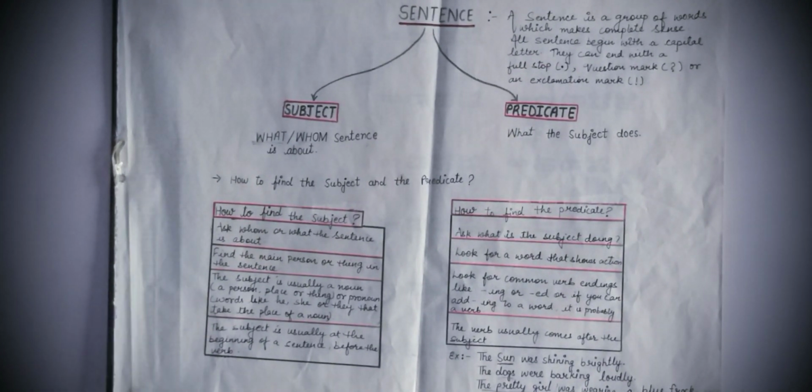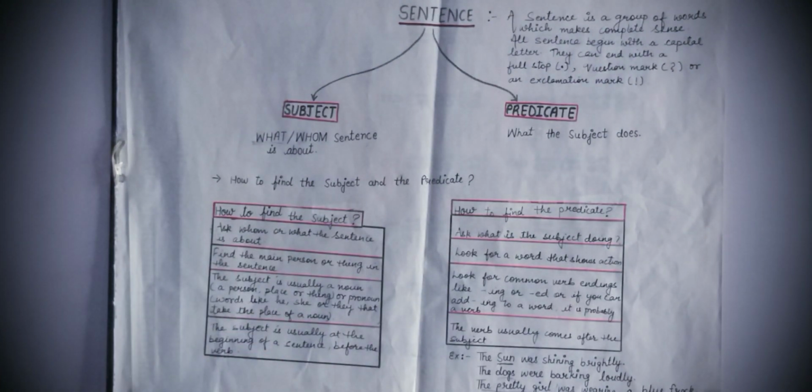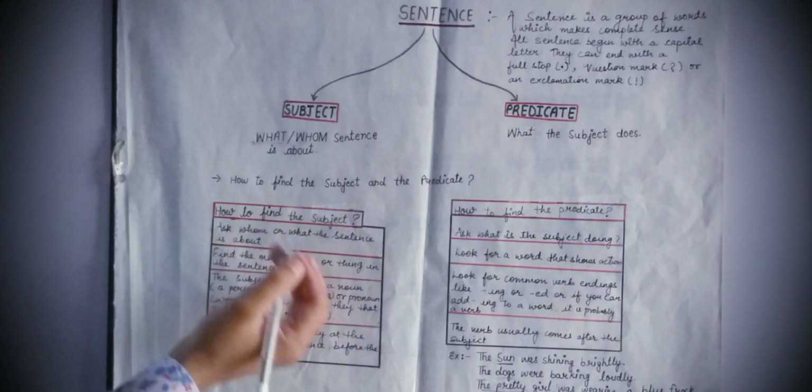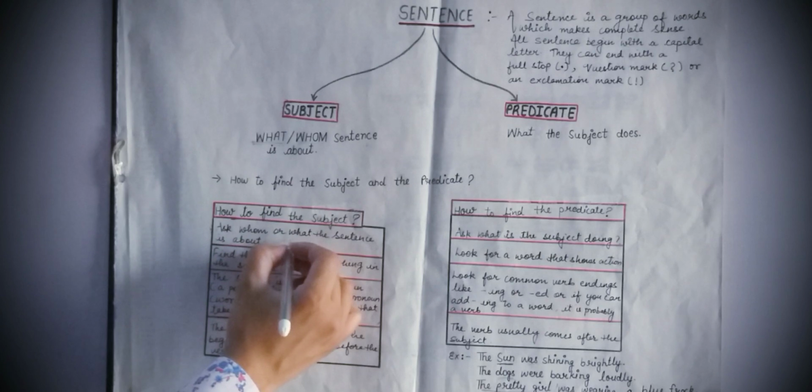So the very first point to find the subject in a sentence is to ask whom or what the sentence is about. हमें सबसे पहले क्या देखना है कि हम किसके बारे में बात कर रहे हैं सेंटेंस में. किसके बारे में सेंटेंस में बात किया जा रहा है, that is subject. And on the other hand, predicate tells us: ask what is the subject doing.